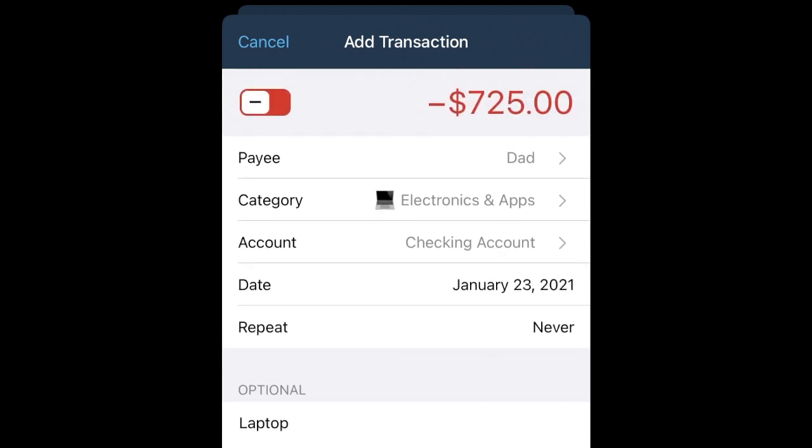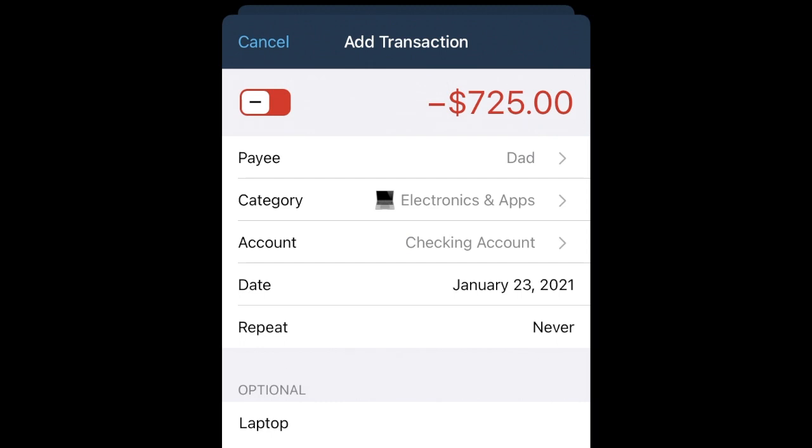And then the memo is optional. That's the laptop. And it will sync up with the bank account, and it will clear automatically when the check is deposited. And you can see up here it's red. That means the money's coming out. If I wanted it to be coming in for some reason, like a deposit, I would flip that switch right there to green. And that's how that works.